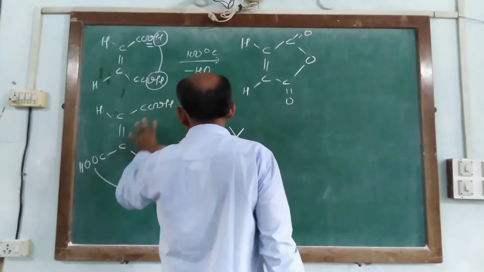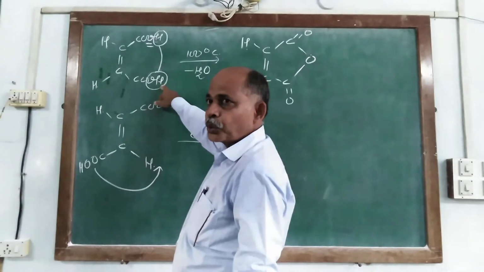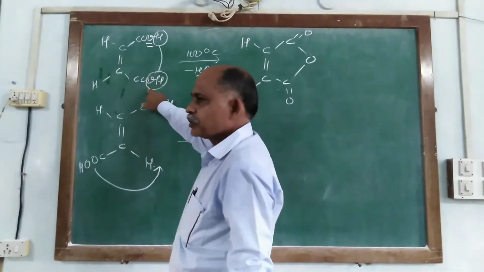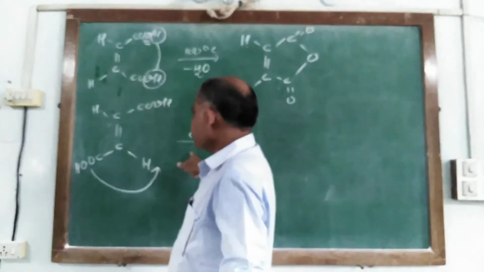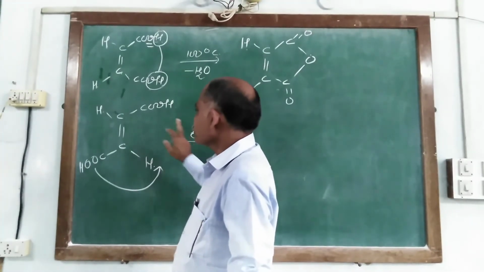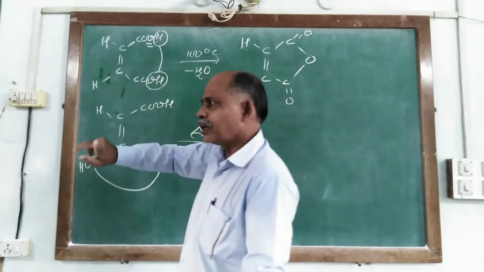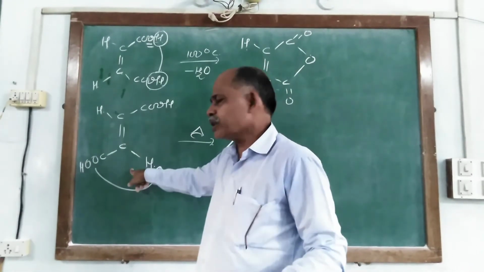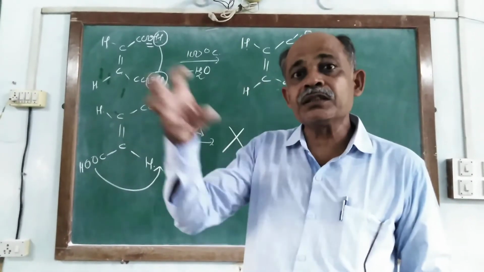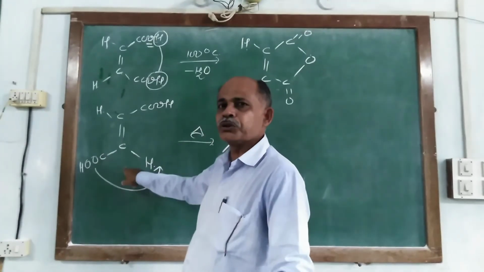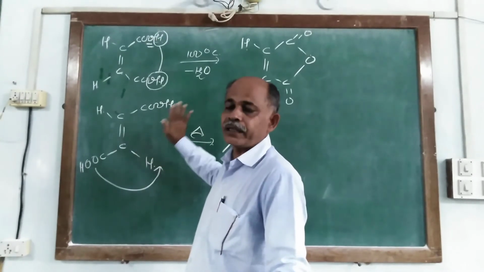So here, this structural configuration proves that this is the structural configuration for maleic acid, while in this reaction no product is obtained. It confirms that the two carboxylic acids are arranged far away from each other, on the opposite side with respect to the double bond, so the distance is far and it cannot lose the water molecule and make the anhydride compound. So this compound is fumaric acid.